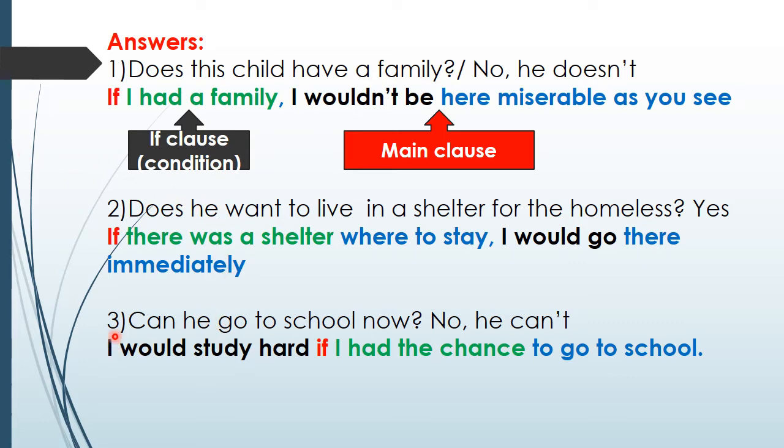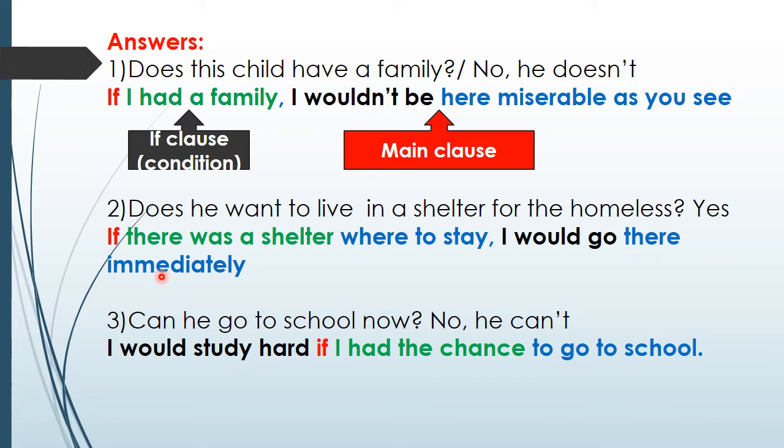And last one, can he go to school? No, of course he can't. He says, I would study hard if I had the chance to go to school. Does he have the chance to go to school? No, because he is living on the streets. So here he uses also simple past, and here he uses would.